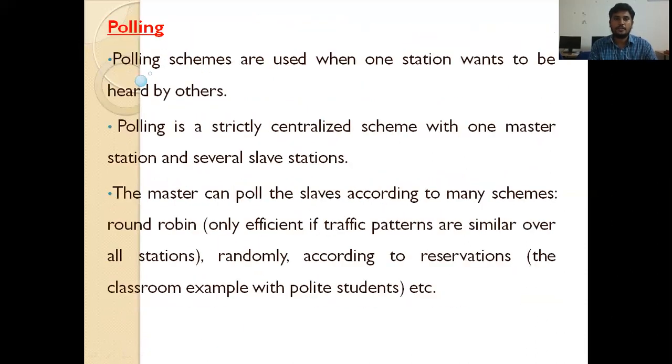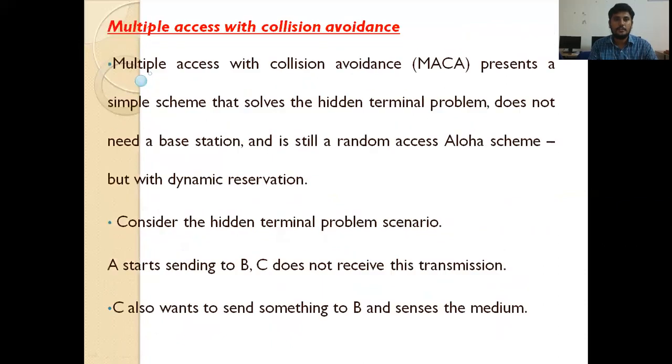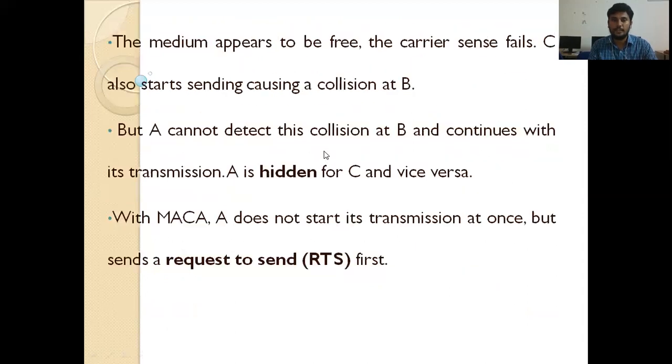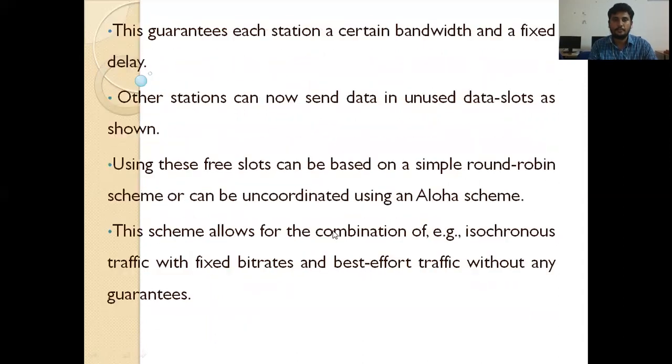Polling means here the master allocates time slots to the slaves. In those particular time slots only, slaves use the medium. How the master allocates the time slots to the slaves depends upon either the round robin scheme, randomly, or reservation. Multiple access with collision avoidance, which is used for hidden and exposed terminal problems, solves them by sending RTS and CTS frames, the request to send frame as well as the clear to send frame.